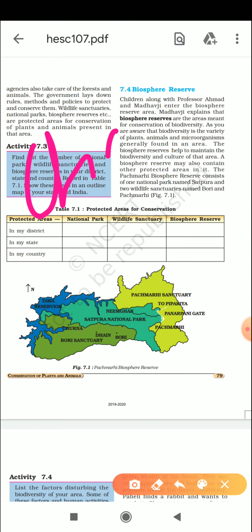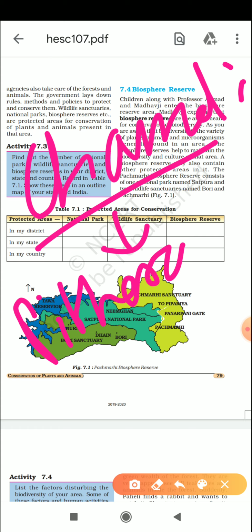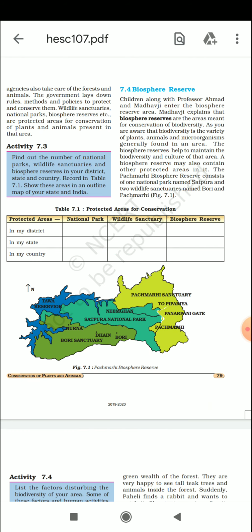First is Chamoli, which is in Garhwal. ठीक है, second is Pithoragarh, in which you are living, and third is Bageshwar. So there are 3 districts which touch your Nanda Devi Biosphere Reserve. Now you can imagine how much area the Biosphere Reserve is actually touching; it is more than 5,000 square kilometers. In Uttarakhand we have only one Biosphere Reserve, but in India we have so many. So now let's see the book.